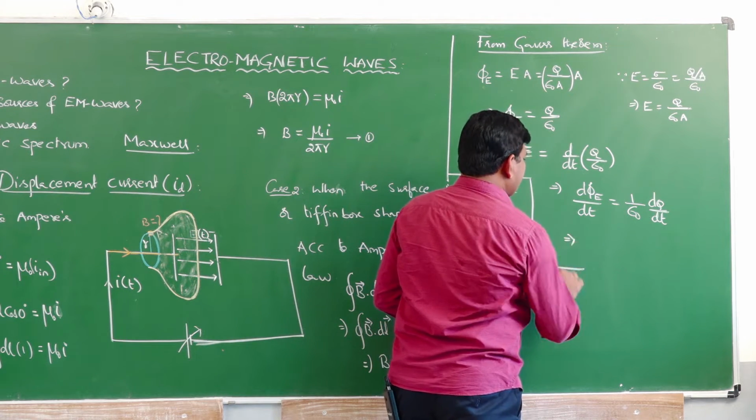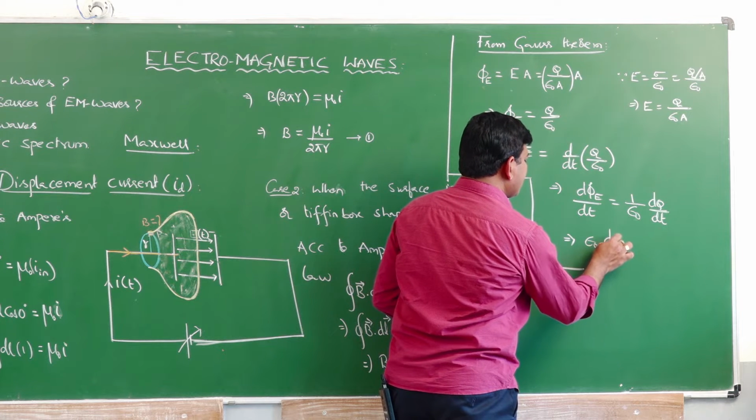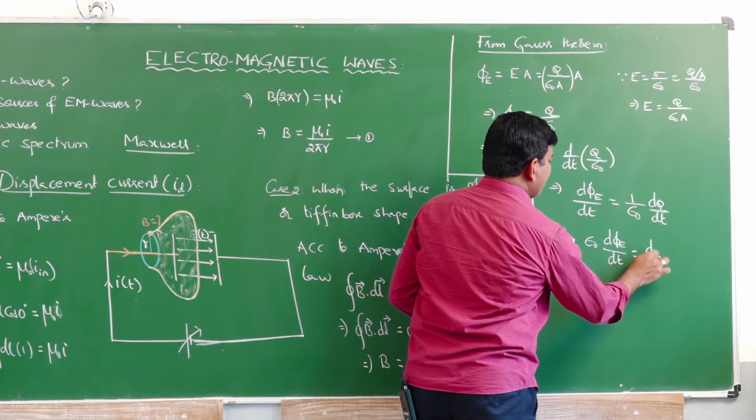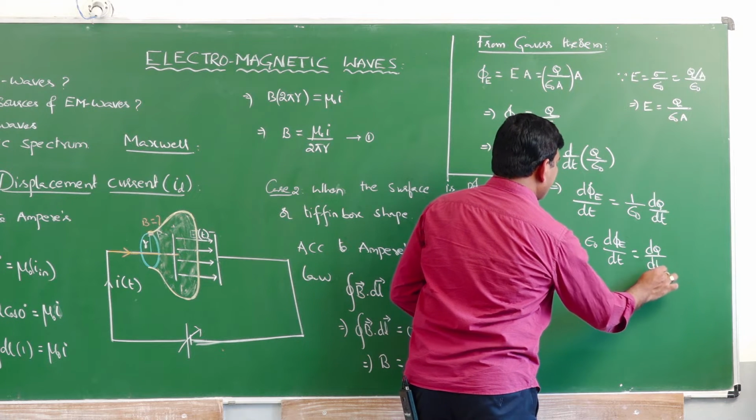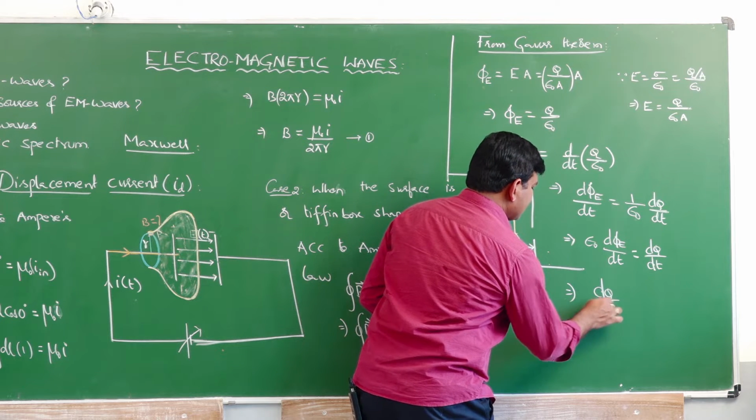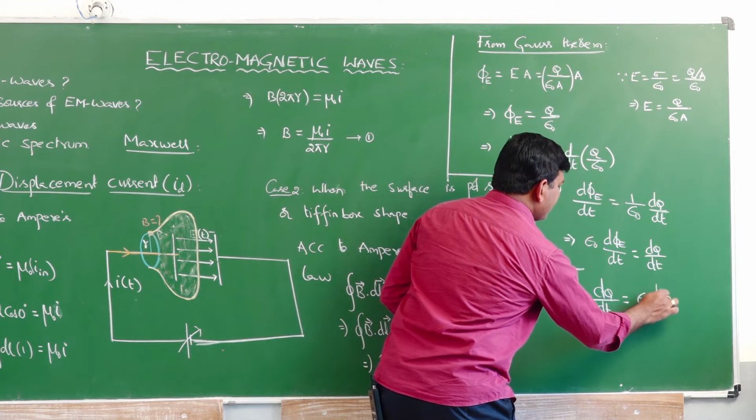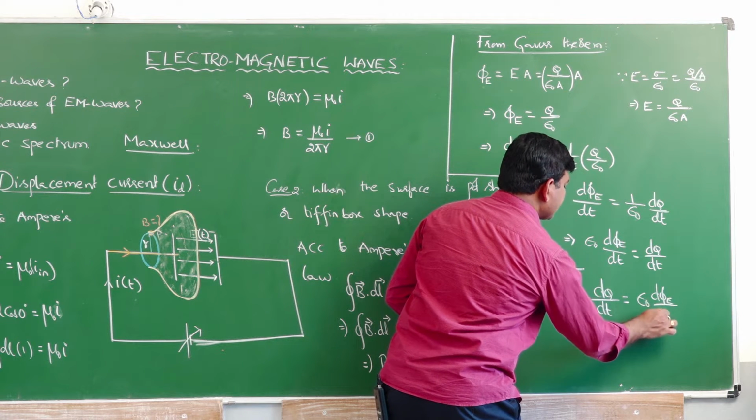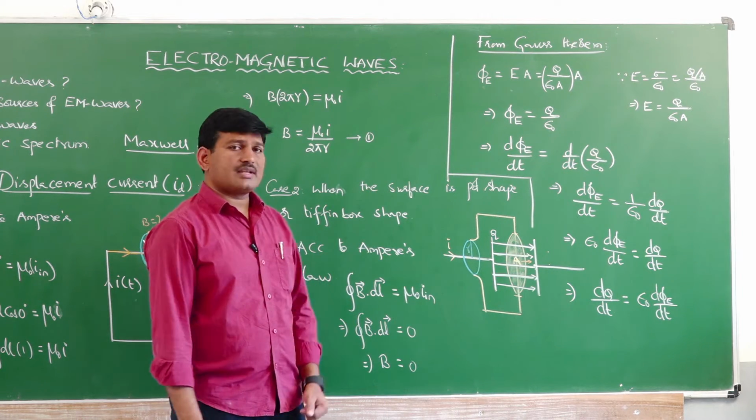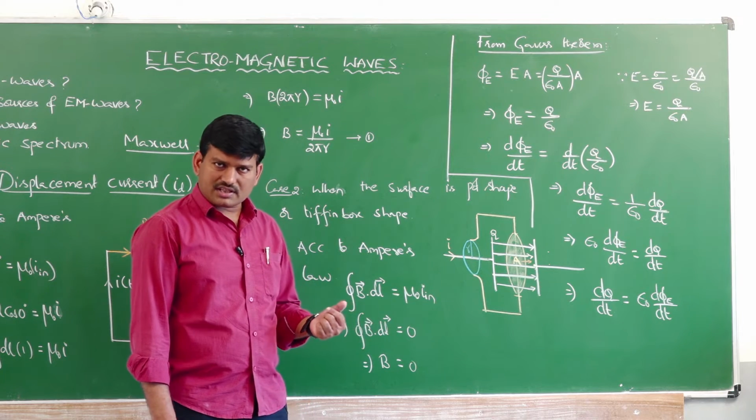Therefore, I can write it as, first bring this to this side. Then epsilon naught into d phi E divided by dt is equal to dq divided by dt. This implies dq by dt is equal to epsilon naught into d phi E divided by dt. But by definition of current, dq by dt is nothing but what? Current I. Yes or no? The rate of flow of charge is nothing but current.